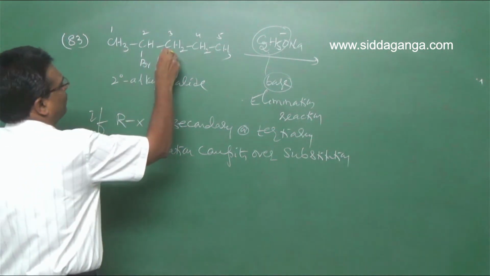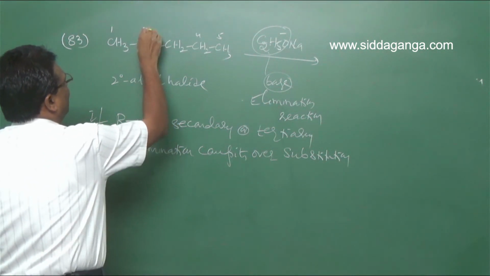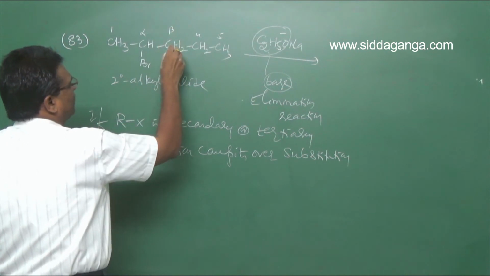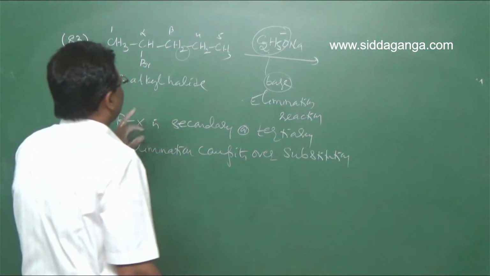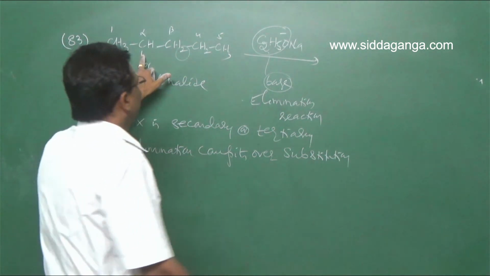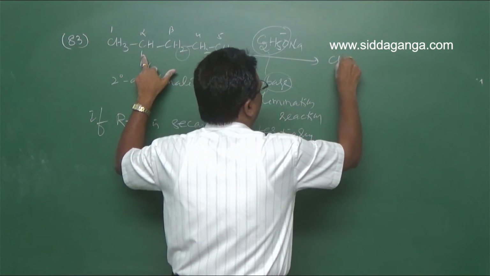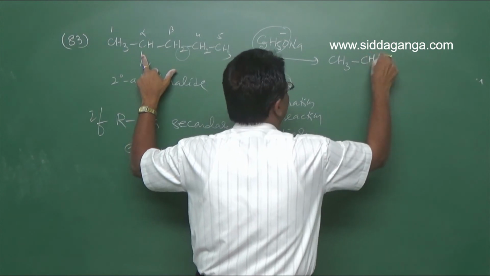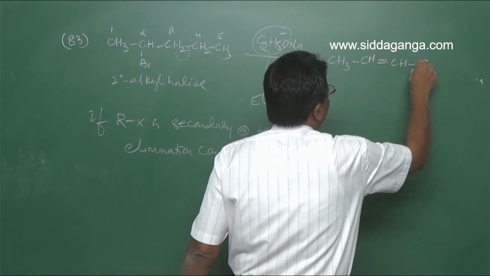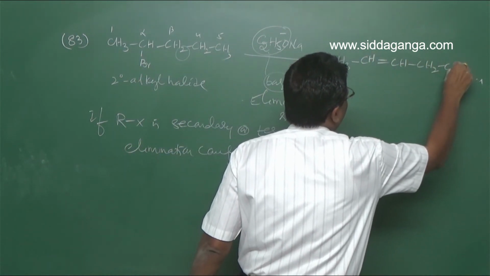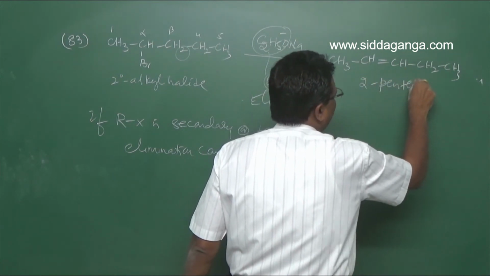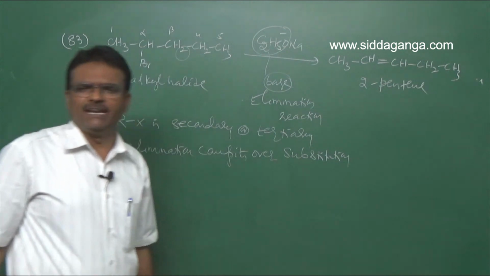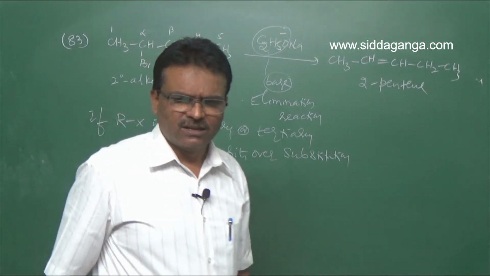Look here, this is alpha, this is beta. The beta carbon atom carrying fewer hydrogens, so this H and the Br are eliminated as HBr to form CH3CH=CHCH2CH3. So 2-pentene is obtained. 2-pentene is the major product.